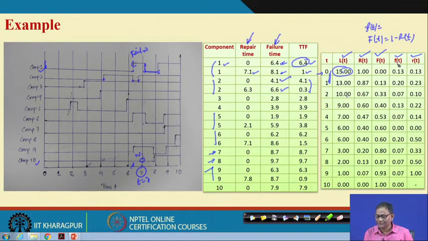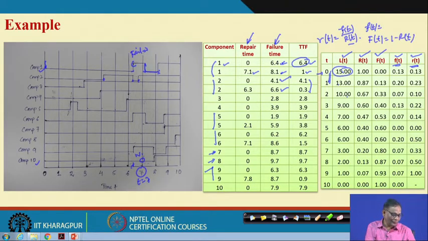So, you know this. So, you can find out the F(t), and at the same time you can calculate the failure rate, or instantaneous failure rate, which is small f(t), the density, divided by the survival R(t). It means something like this: what is the probability that the component will fail within t and t plus delta t, given that it has survived up to time t. So, these things you have already computed, and we have given you the example.